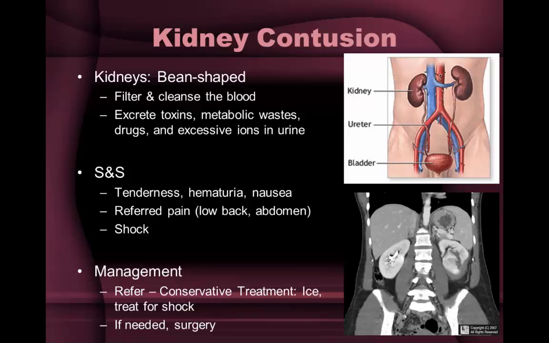Seek medical attention immediately. A doctor will examine the patient and may request an x-ray to check for associated injuries such as fractured ribs. Other tests such as MRIs or CT scans may also be ordered to check for internal bleeding. In cases of a simple kidney contusion, the patient is usually monitored closely for a few days. The kidney will usually heal on its own without further complications within a week or so.